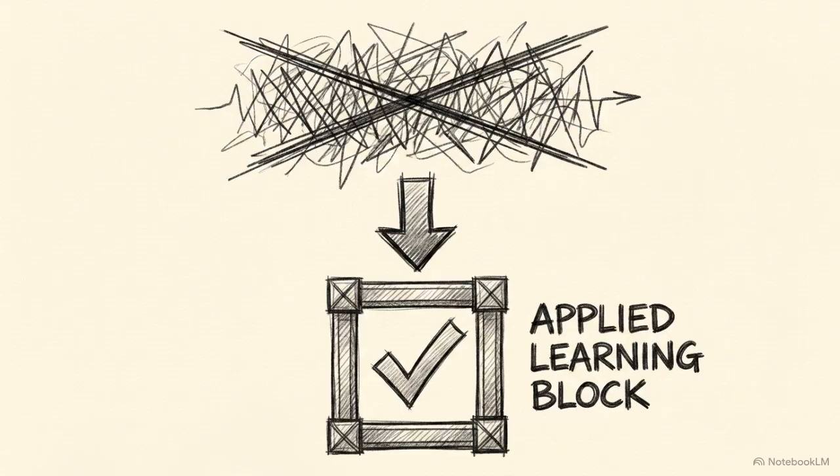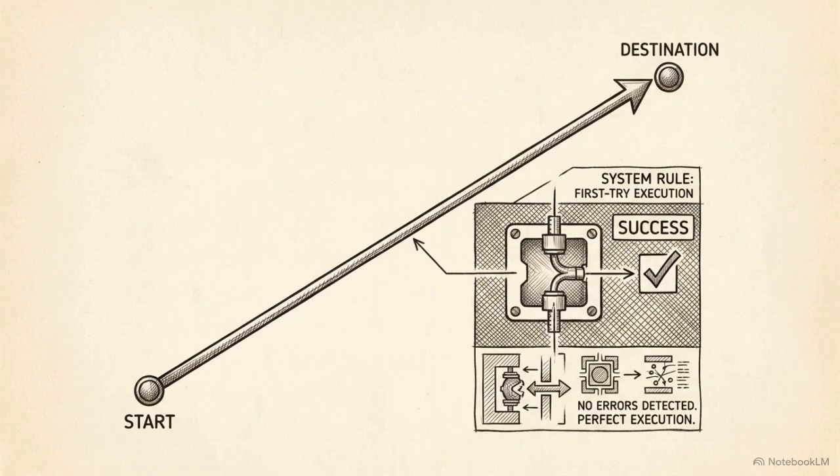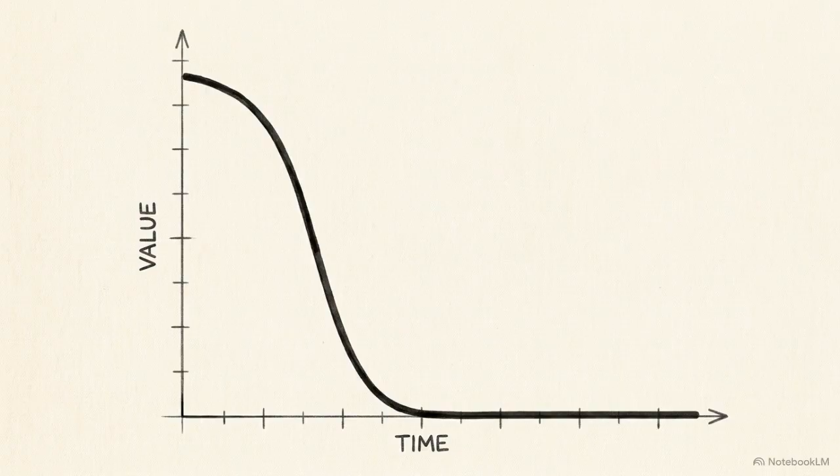When a system limitation is bypassed or a repeated error is solved, you instruct the agent to autonomously append a highly condensed 15-word rule to its own system prompt. This self-updating mechanism ensures the AI never wastes thousands of tokens processing the exact same mistake twice. It learns, and the cost of operation drops permanently.